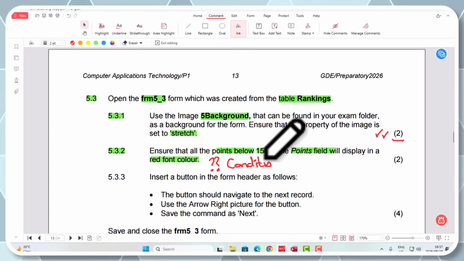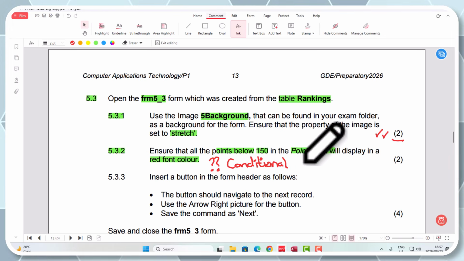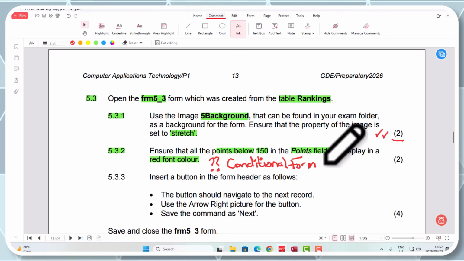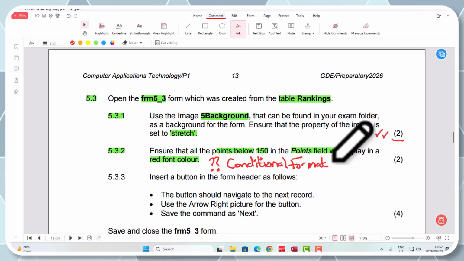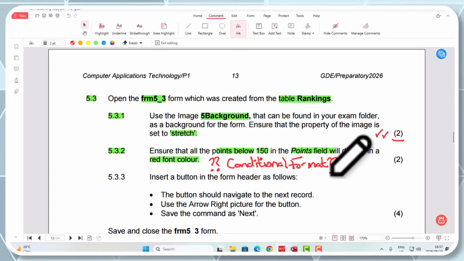Conditional. Formatting. Okay, I'm not going to write out the whole formatting, guys. I think you get the idea. Is that not conditional formatting? Now, I think some grade 12s do not realize that Access has got that functionality in there. You can do conditional formatting based on certain criteria, just like you would do in Excel.